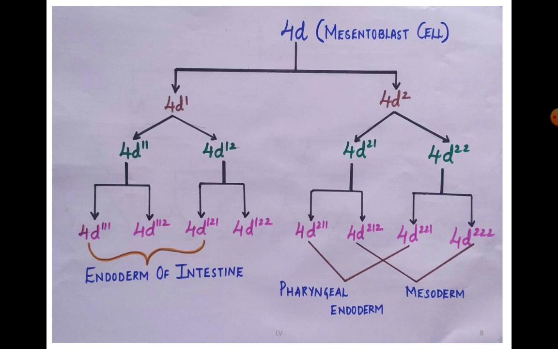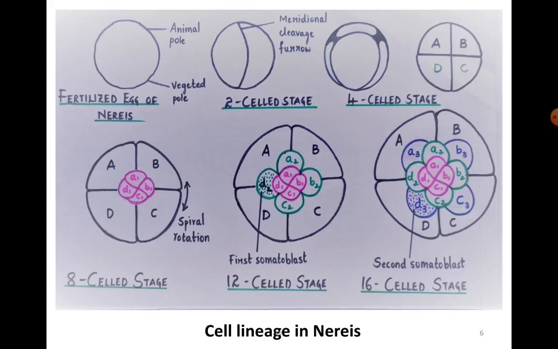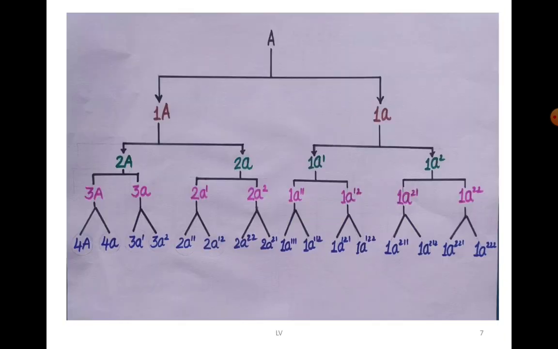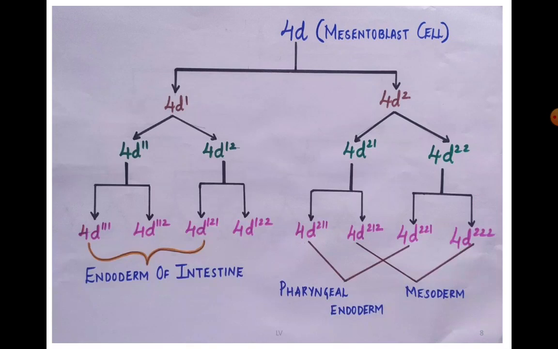So you have to write the definition, and then write the significance, what kind of egg you find in Nereis and what kind of cleavage it undergoes. Diagrams are important, and you will give this representation, and then you will write about this example of one particular blastomere, and the 4D mesentoblast is compulsory. This you have to represent and show, and then finally you will write about the derivatives as well.